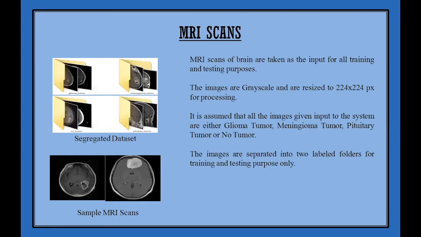MRI scans are primarily taken as the input for all training and testing purposes. First, the binarization of images takes place, that is, they are converted to grayscale from RGB and are resized to 224 by 224 pixels for processing. It is assumed that all the images given input to the system are either glioma tumor, meningioma, pituitary, or no tumor category. The images are separated into two labeled folders for training and testing purposes only.